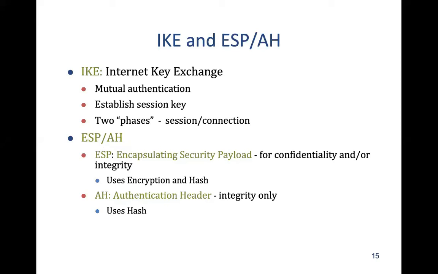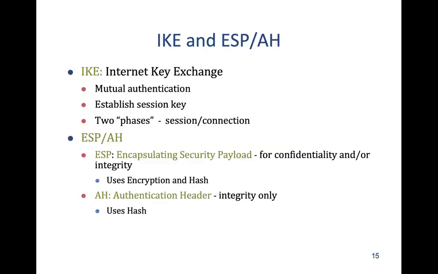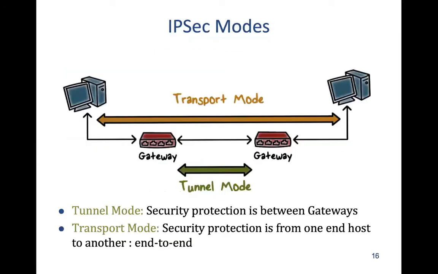However, through configuration, only encryption can be used here. And similarly, if we don't want to use encryption, then we use only hash for authentication, and this kind of header is called AH. Now let's look at the two modes, and in these two modes we'll apply ESP and AH. As we said, there are four combinations.